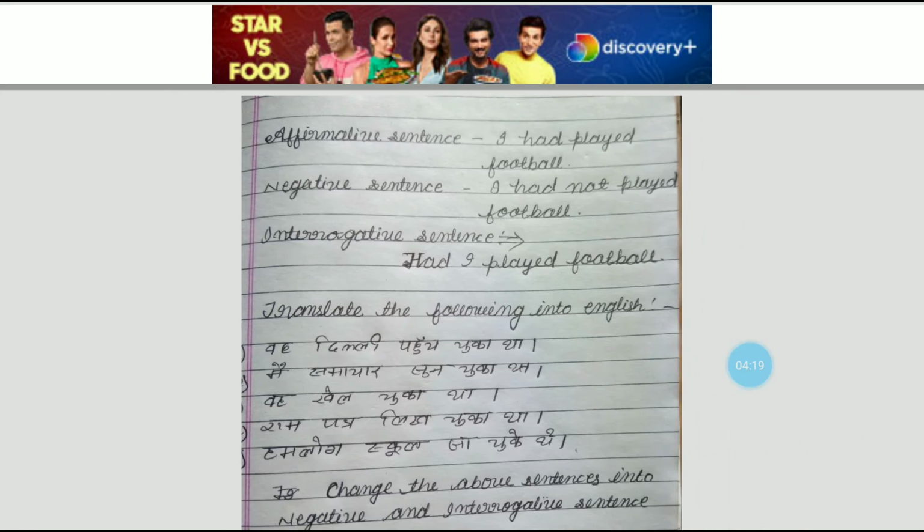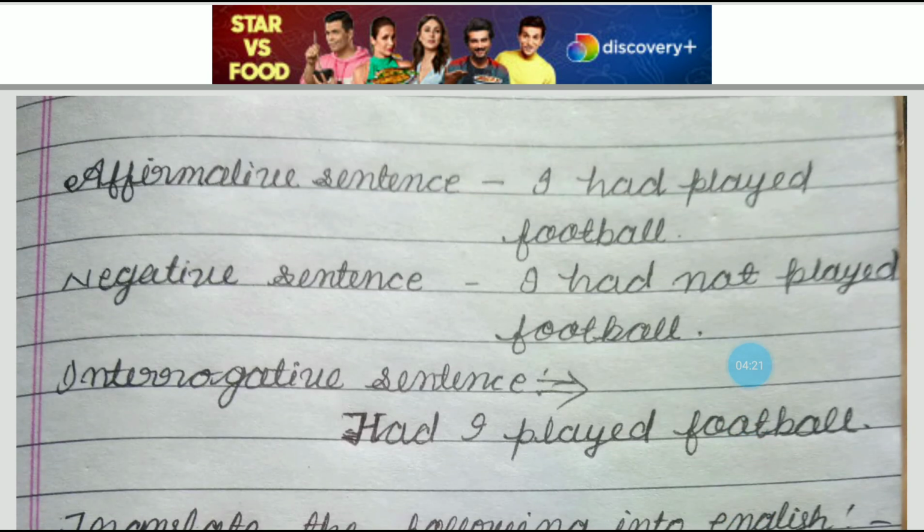Let's move ahead towards the next page. Here I have taken a few examples of this sentence. I have already taught you, there are basically 4 types of sentence, in which assertive sentence was one type. Further, the assertive sentence has been divided into 2 types.